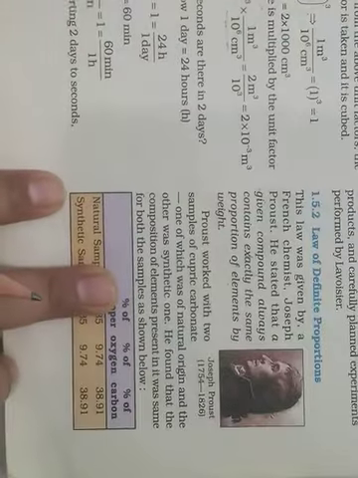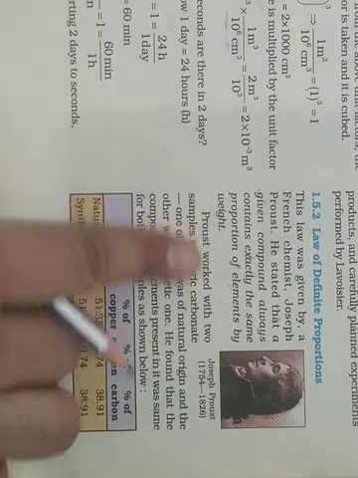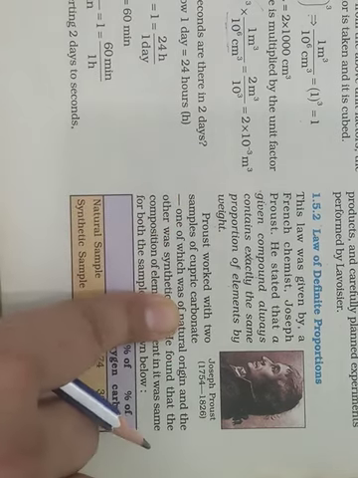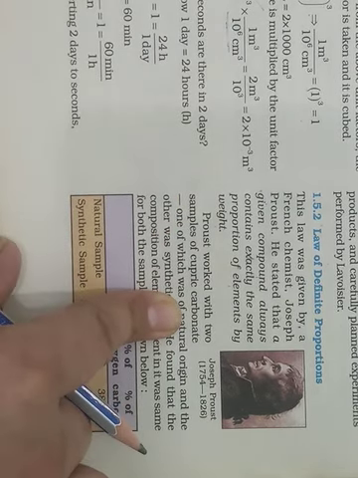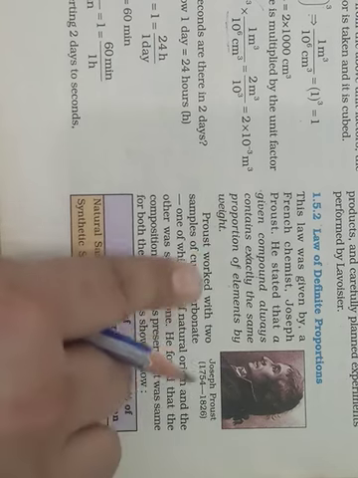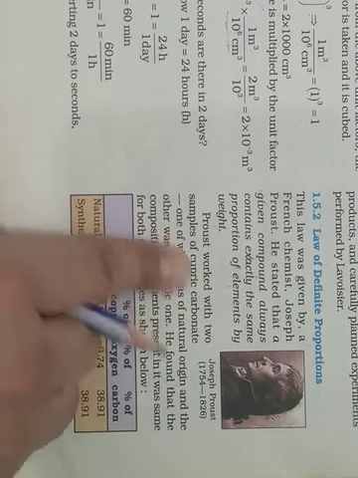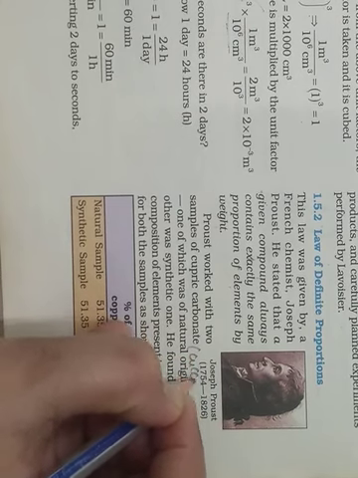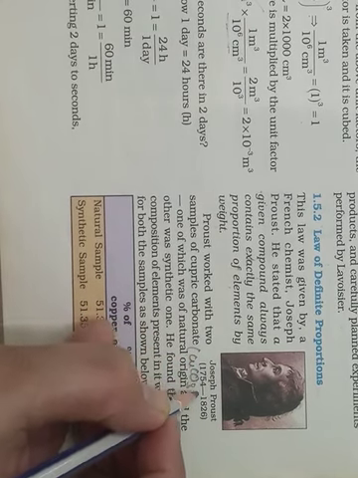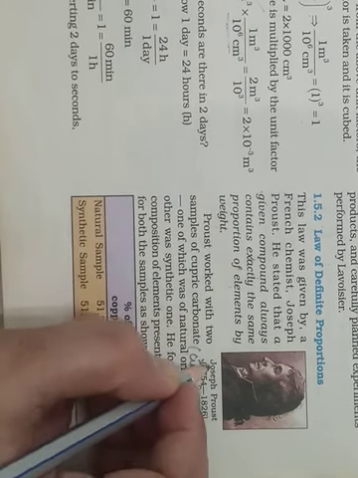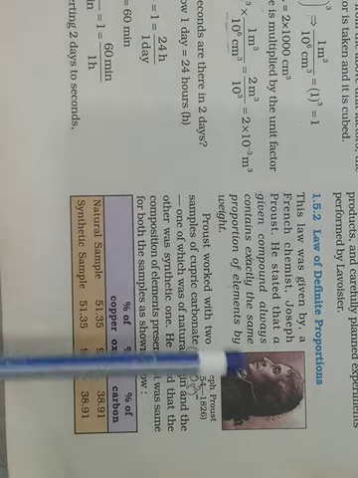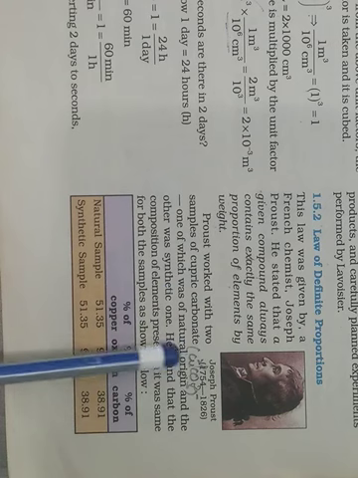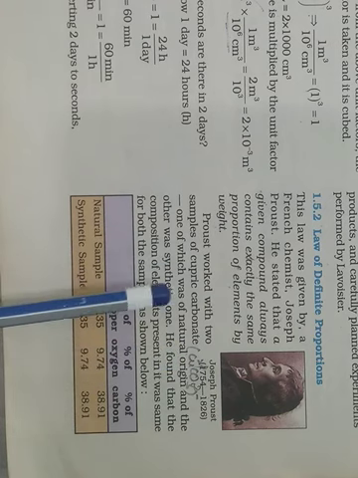Example, let's see the example. Proust worked with 2 samples of cupric carbonate. Cupric carbonate मतलब कॉपर की जो वैलेंसी होगी वो 2+ होगी, तो CuCO3, the formula is CuCO3, क्योंकि यहाँ पे कार्बोनेट also has 2- and copper has 2+. One of which was of natural origin and the other was synthetic one.